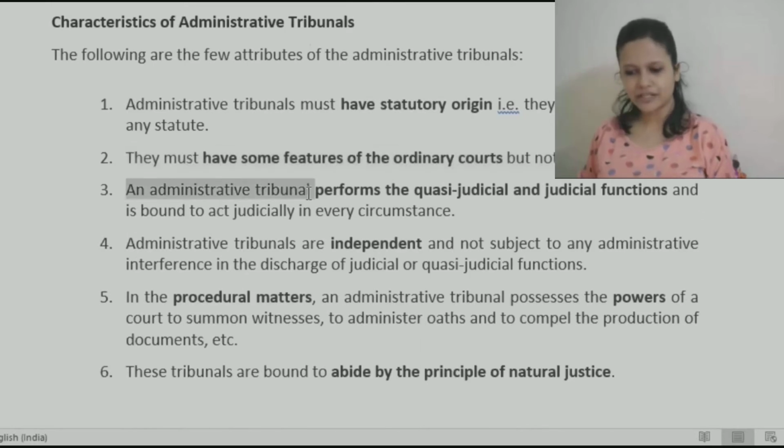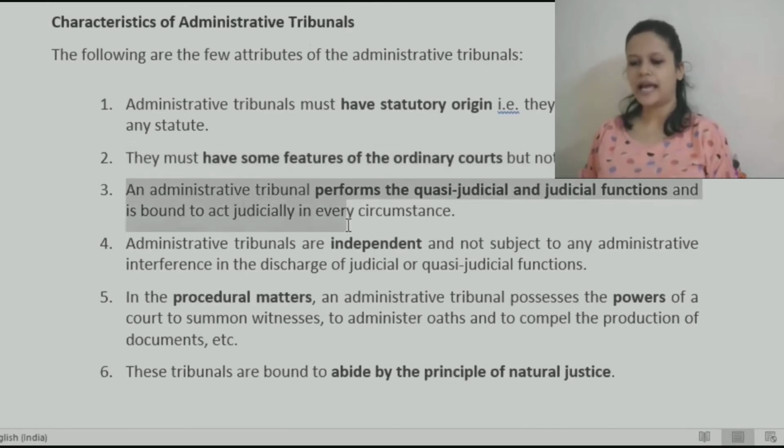An administrative tribunal performs quasi-judicial and judicial functions and is bound to act judicially in every circumstance. Whenever a matter comes before them, they would accordingly decide the matter. Sometimes they may perform administrative functions by issuing some notifications, laying down some guidelines, whatsoever it might be. It's a little different from the regular courts that we have.